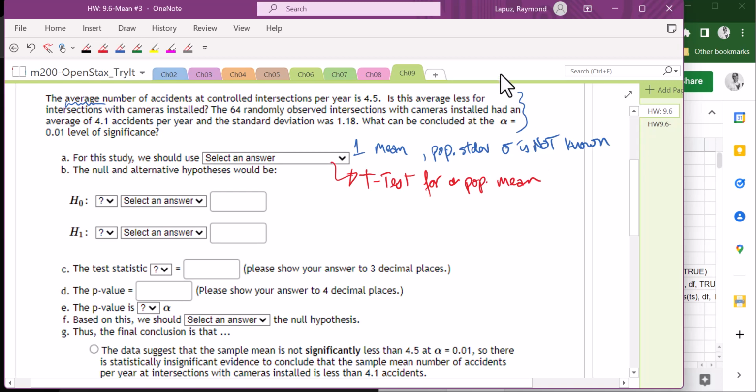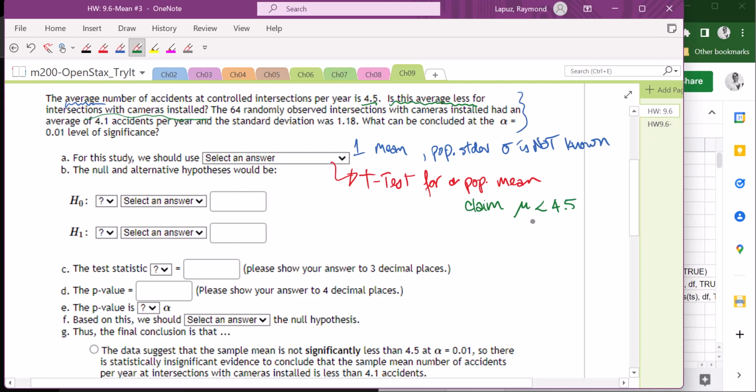All right. Now let's go back and read through the information. Here we have the mean is 4.5. Is this average less for intersections with cameras? They actually did a test for cameras. So I will have to say that the claim here is that the mean is actually less than the regular number of accidents per intersection. So the claim should be less than that.